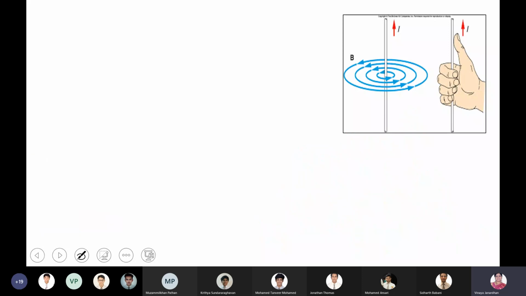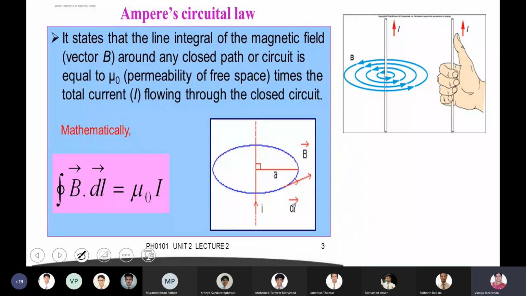So what does the law state? Now look at the law. It states that the line integral of the magnetic field around any closed path or circuit is equal to mu naught times the total current flowing through the closed circuit. Line integral. What do you mean by line integral? Have you learnt about line integral in mathematics under integration? Surface integral, you know, that is through the entire surface.